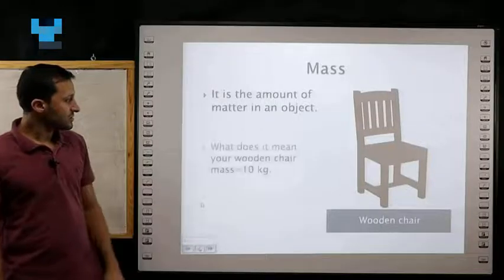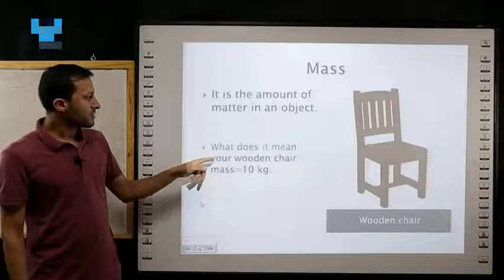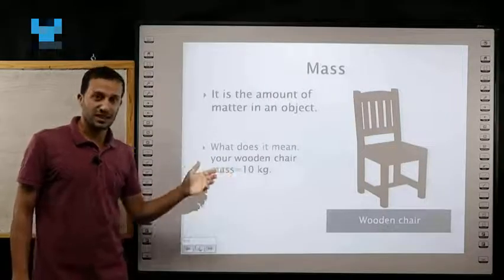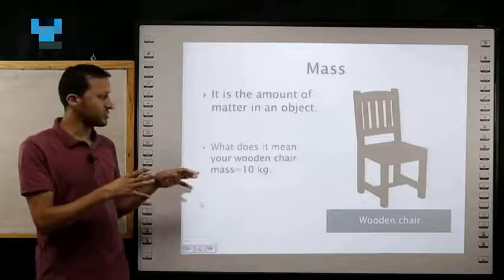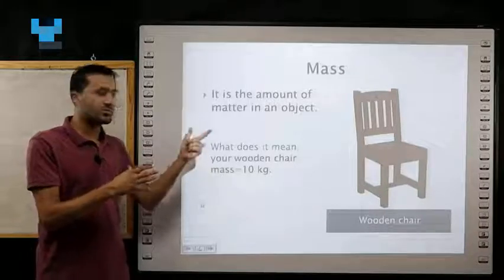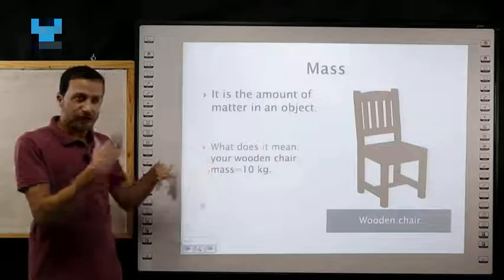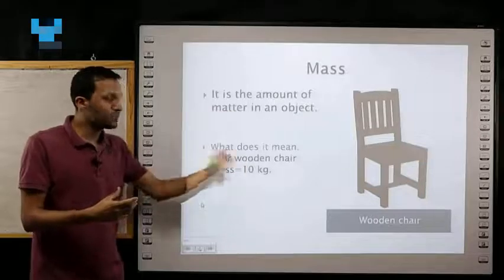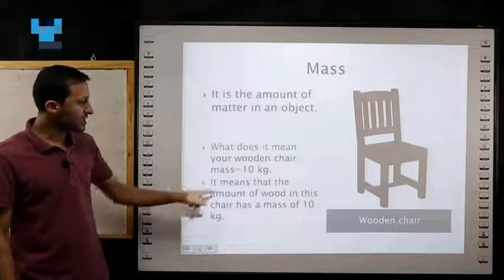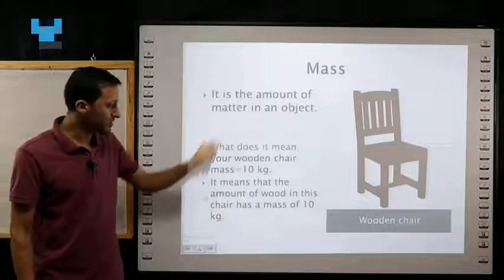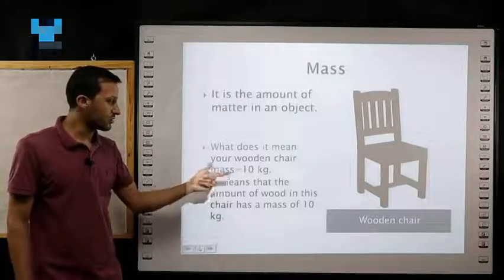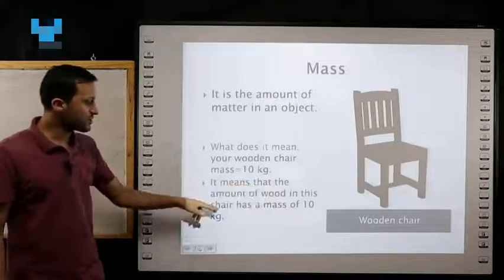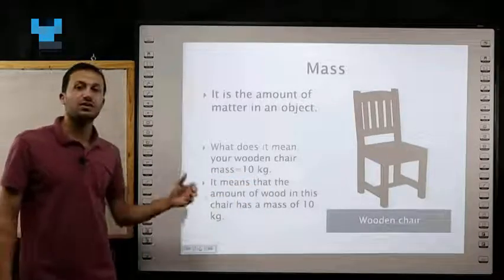And this is another example. What does it mean? Your wooden chair mass equals 10 kilogram. As we say in this type of question, if he asked you what is meant by, to answer this question, you use the definition and put the numbers. As we say, it means that the amount of matter. What is the matter in the wooden chair? It is wood. Good. So it means that the amount of wood in this chair has a mass of 10 kilogram.